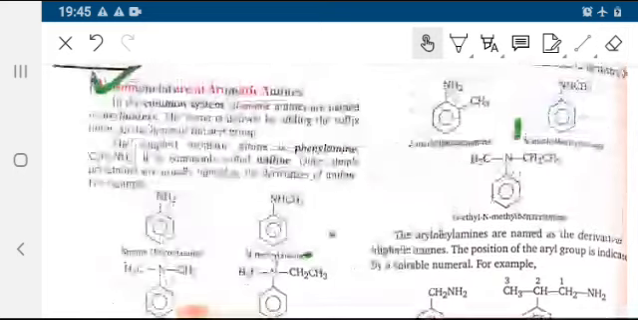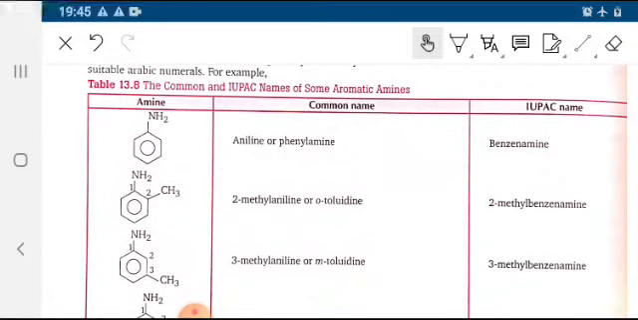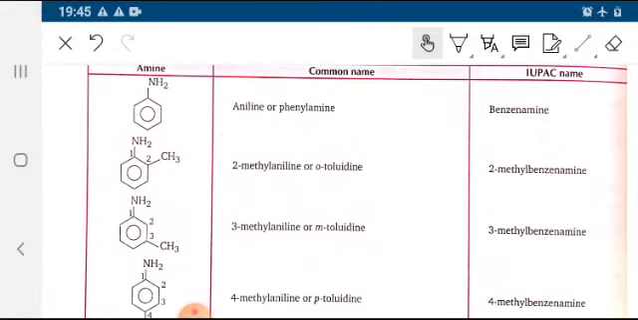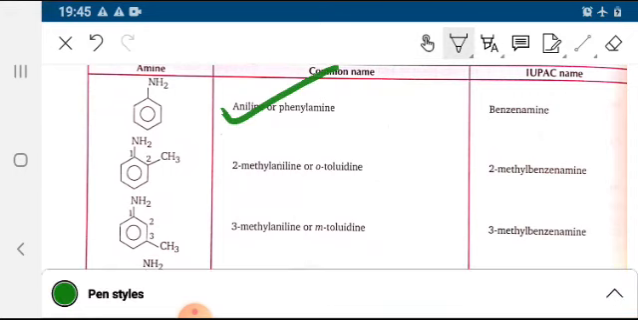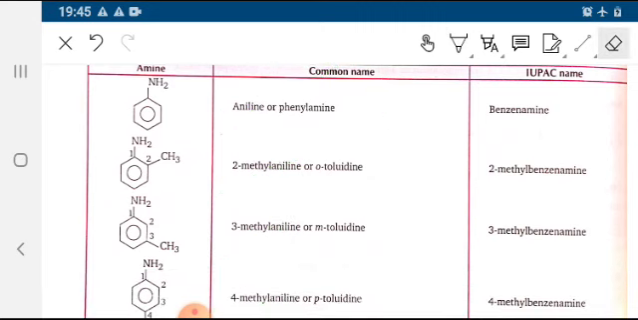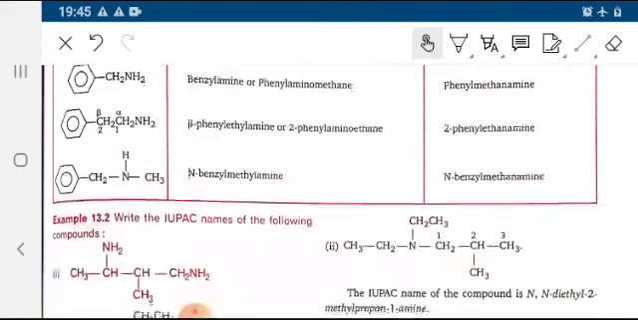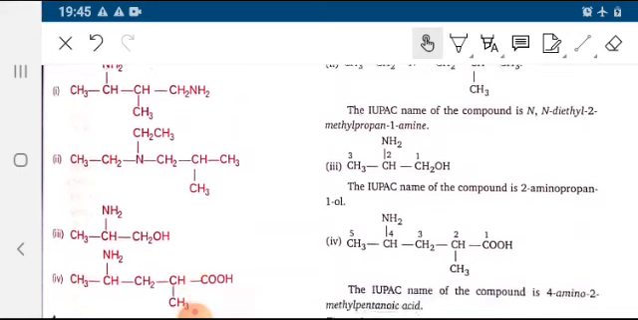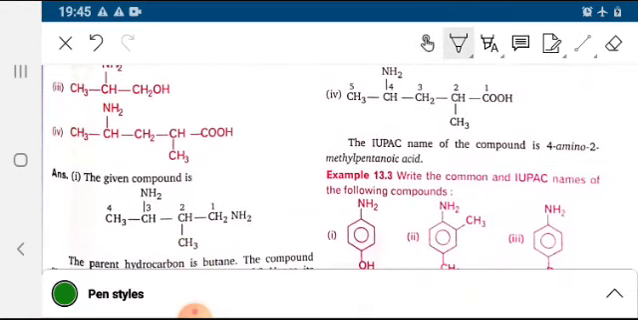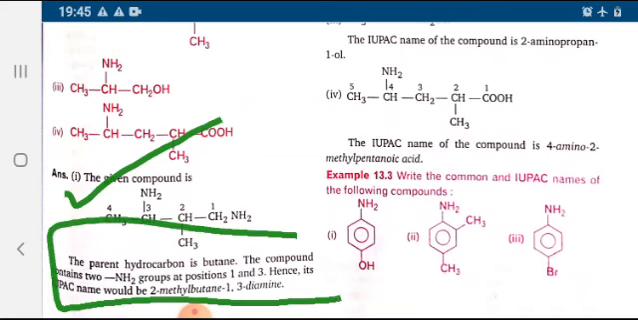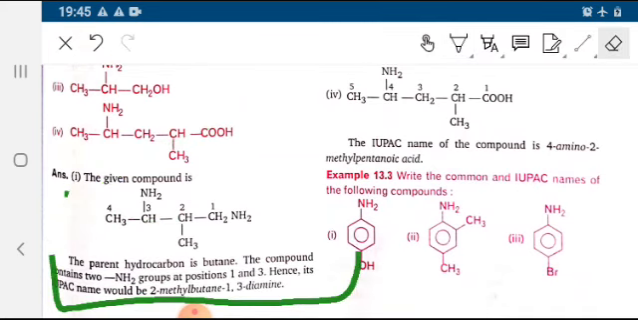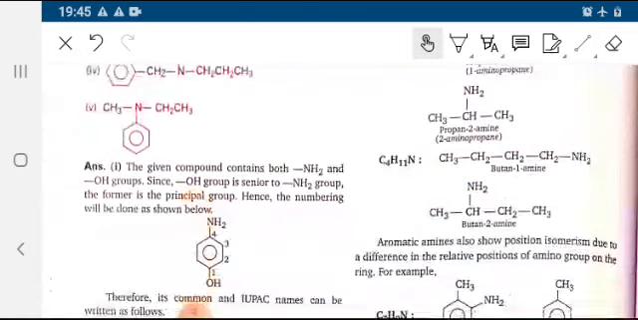After this, common and IUPAC names of some aromatic amines: aniline, orthotoluidine, metatoluidine. These are the examples. These are the examples of other aromatic amines: N-ethyl and methylaniline. Write the IUPAC name here. Some questions are given which have been completely solved. You can see here and solve on your own, and various other examples are also given.